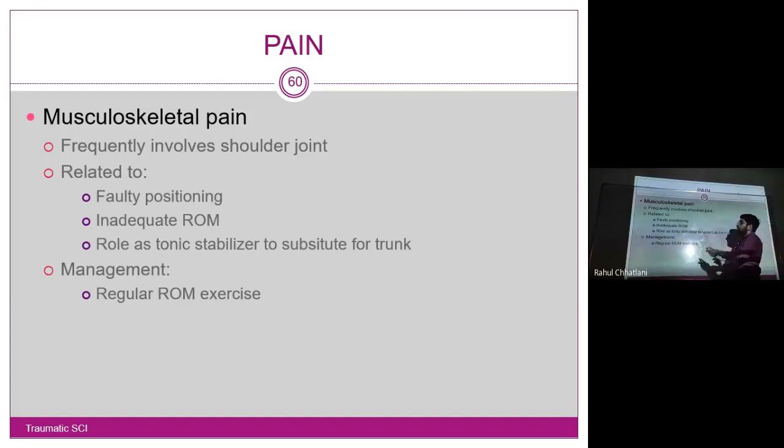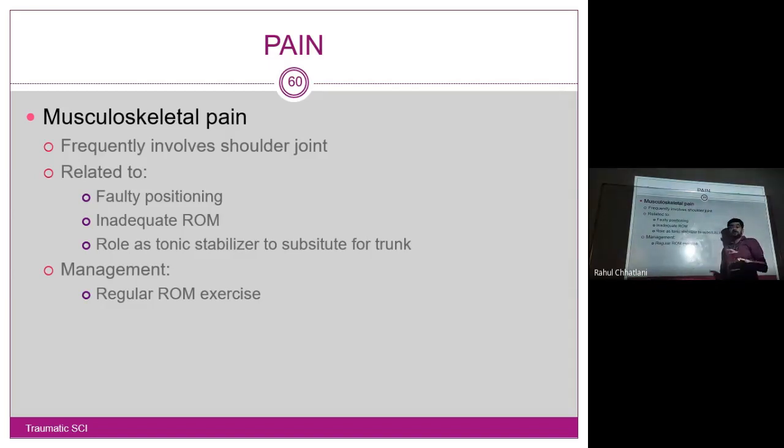Musculoskeletal pain frequently involves the shoulder joint, related to faulty positioning. First is position. If you keep the hand continuously in external rotation and flexion, the capsule is loose. Also, when the patient is in the first phase of spinal shock and you don't keep the position properly, the nerve can be compressed and injured, and that gives rise to musculoskeletal pain.